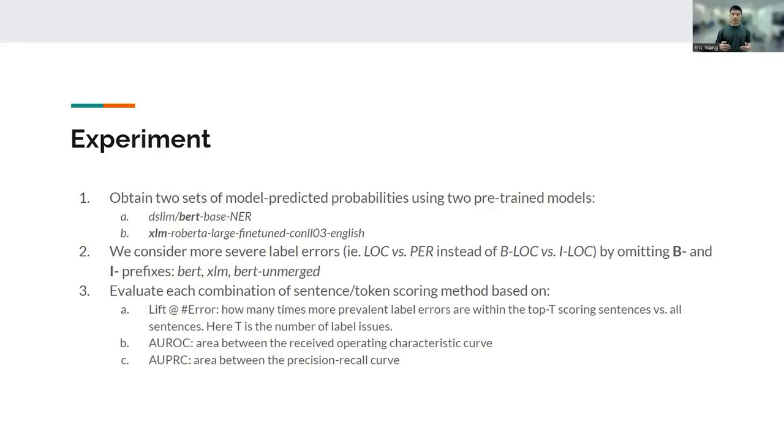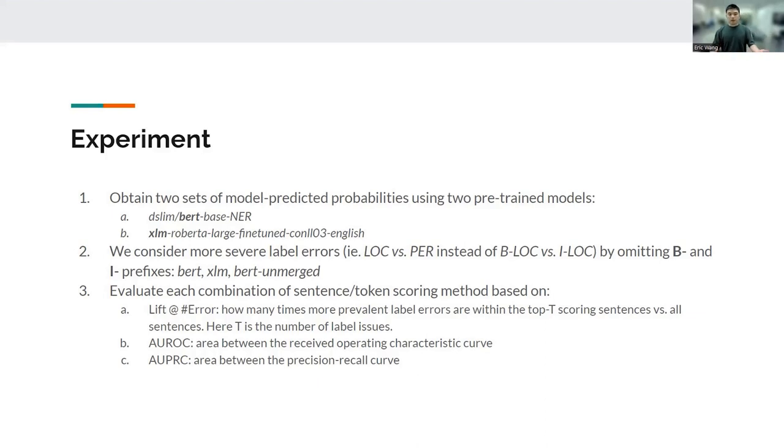So we have 3 different experiments. The BERT and the XLM use the 2 sets of model predicted probabilities, but we omit the B and I prefixes. The BERT unmerged uses the third BERT-based model, but we do not omit the B and I prefixes, so we consider the full set of entities.